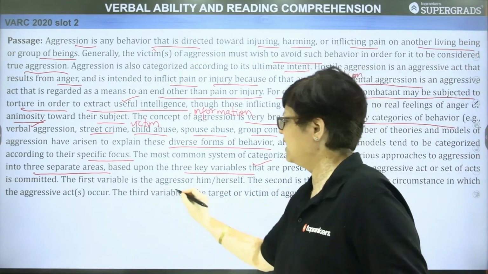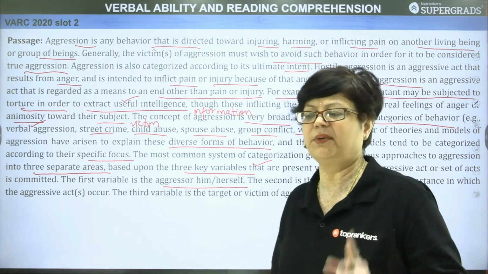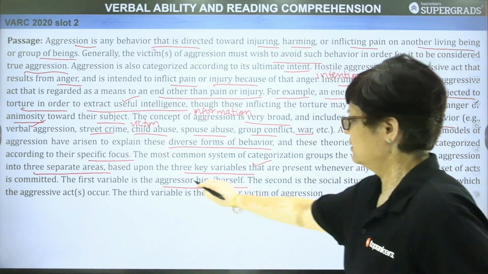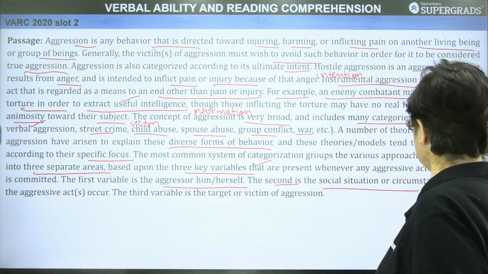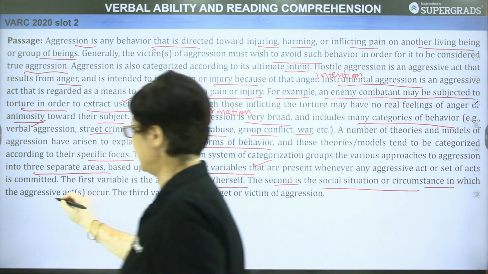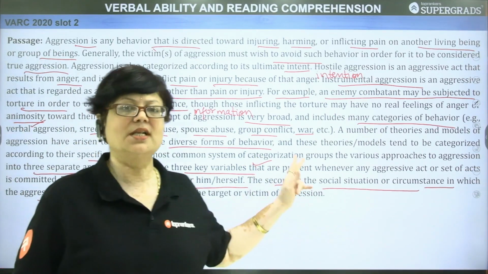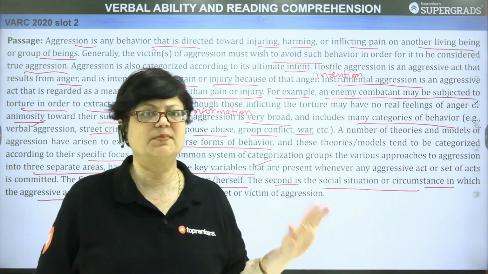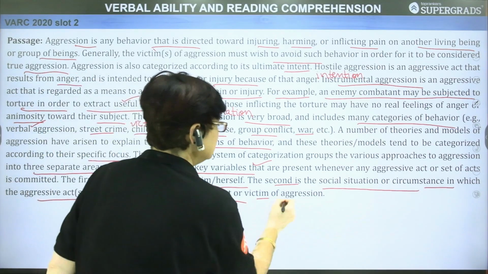The first variable is the aggressor him or herself. The first is the person who perpetrates violence or aggression on somebody else, the aggressor. The second is the social situation or circumstance in which the aggressive act occurs or aggressive acts occur. The third variable is a target or victim of aggression.